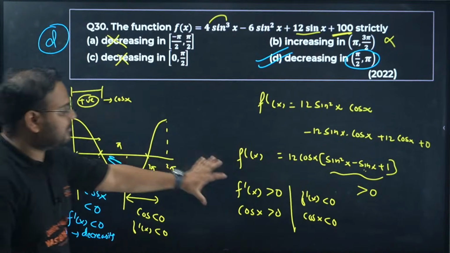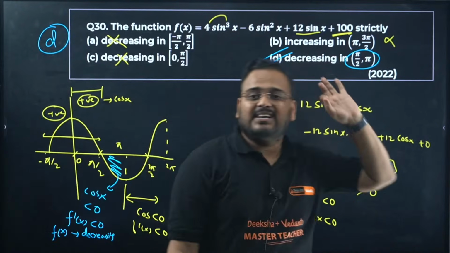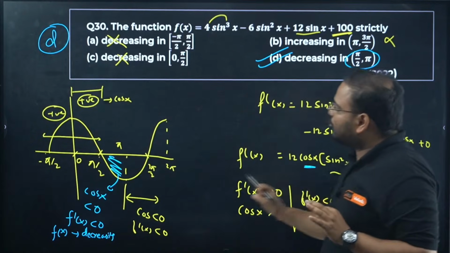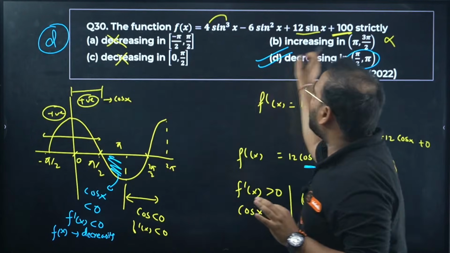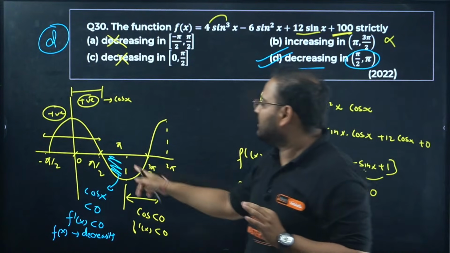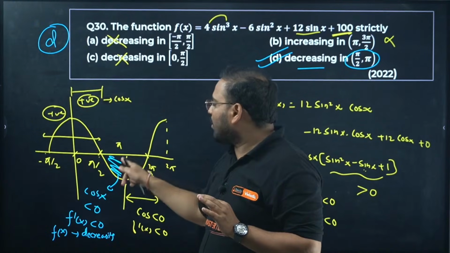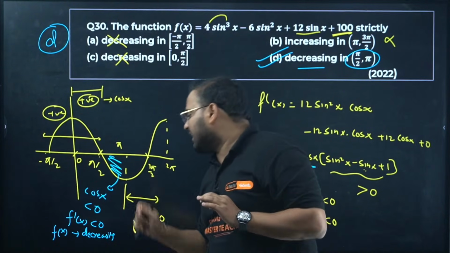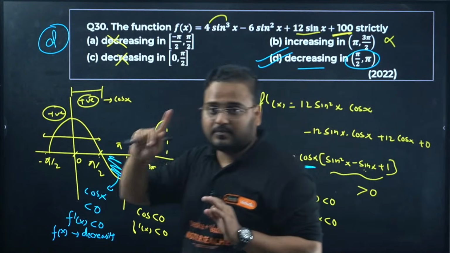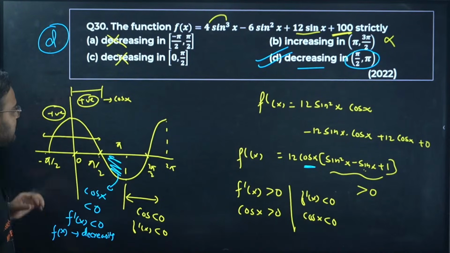So this whole question revolves around this function's nature. Plus and minus depends only upon cos x. I have drawn the cos x graph and gone through all the options. I could have given you directly the answer of option D also by looking at this. From here to here, cos x is negative, so f dash of x is negative, so f of x is decreasing in nature. Makes sense? Yes. 30 is correct.